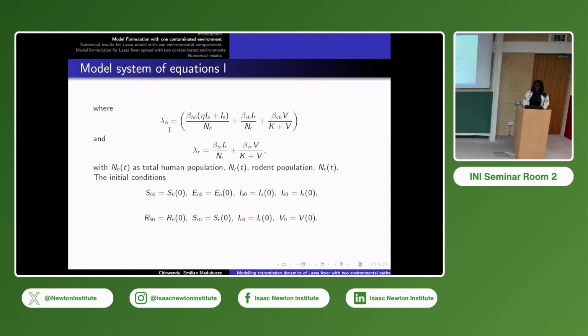The lambda H is the force of infection for human transmission. A human can be infected by contact between human to human, which can come from asymptomatic infected and symptomatic infected. A human can also come in contact directly with infected rats, because in some cultures people eat bushmeat, and with this bushmeat sometimes you may not really identify the particular rats you are having contact with.